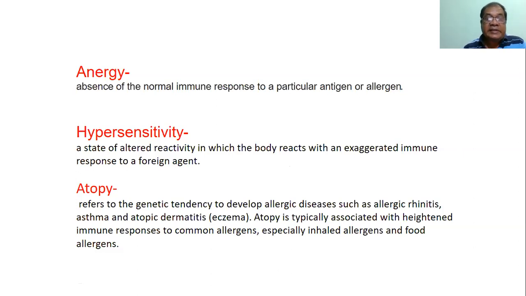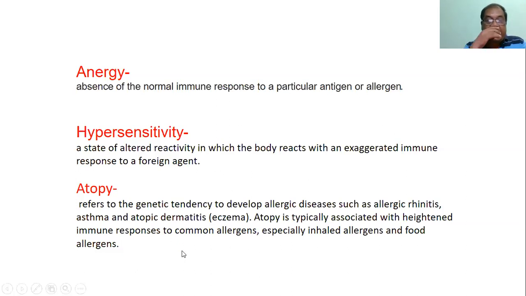Hypersensitivity is a state of altered reactivity in which the body reacts with an exaggerated immune response to a foreign antigen. So there are two criteria: one is altered reactivity, another is exaggerated immune response. Both these criteria cause a hypersensitivity reaction. Atopy. What is atopy?